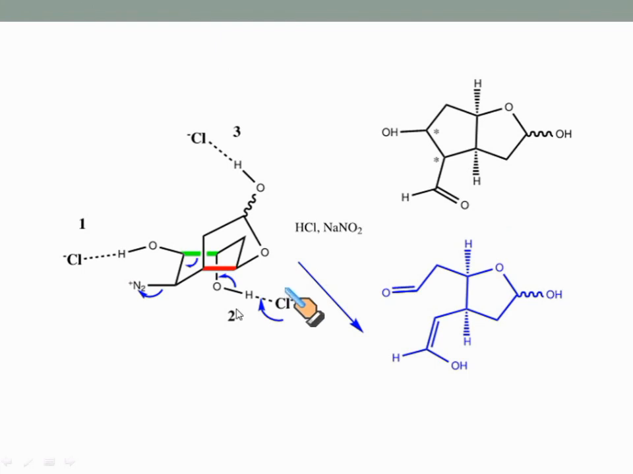Now when this compound is treated with NaNO2 and HCl, first the NH2 group is converted into the diazo group, then loss of N2 followed by the bond migration from here and consequently loss of proton generates this compound.